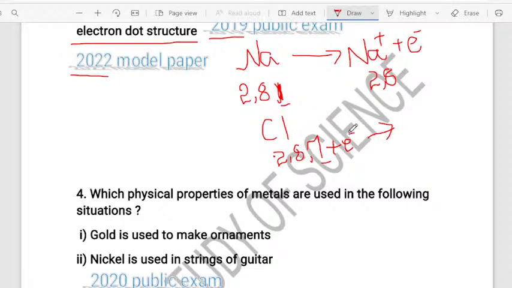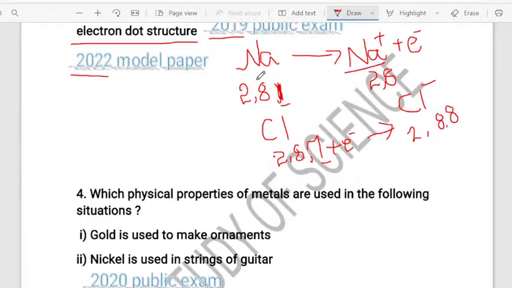So chlorine is adding 1 electron. So Cl becomes Cl minus. That means it is now changing to its anion. Cl is becoming Cl minus. So Cl minus now has 2,8,8 electrons because it has added 1 electron. And one more thing you want to remember here, children.